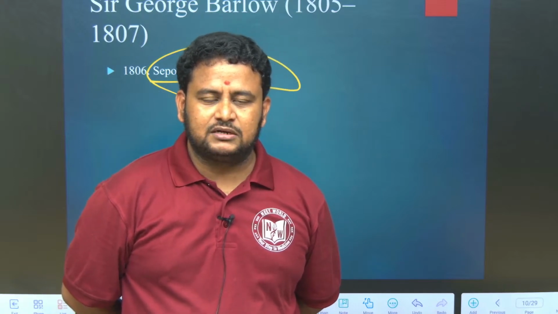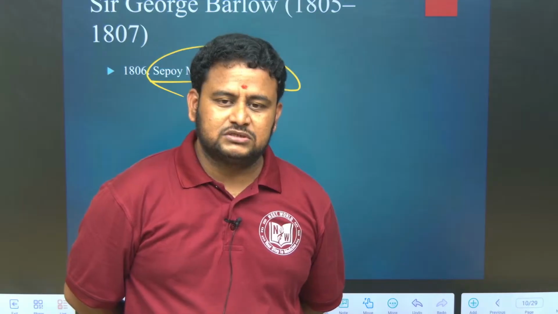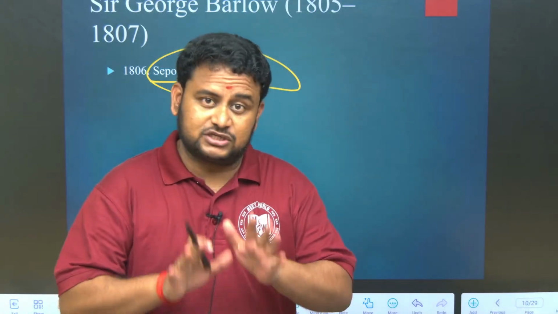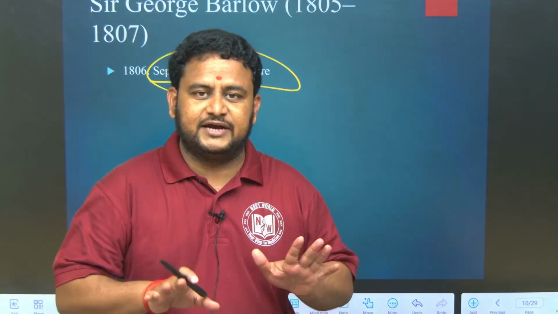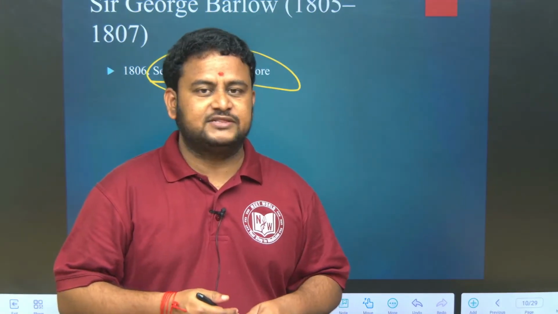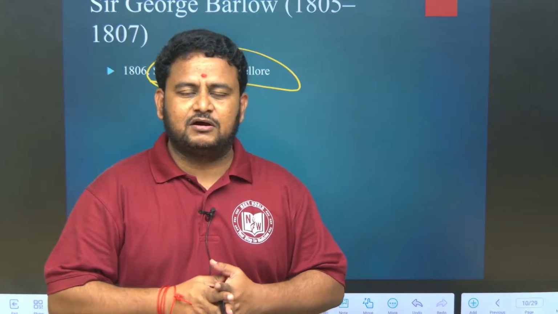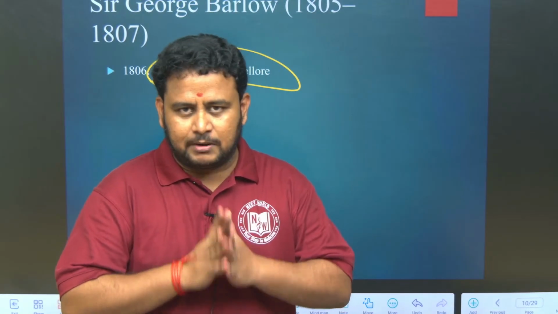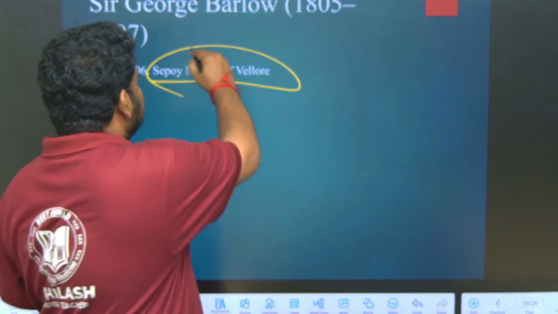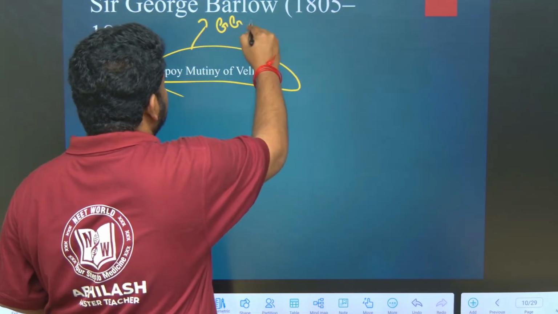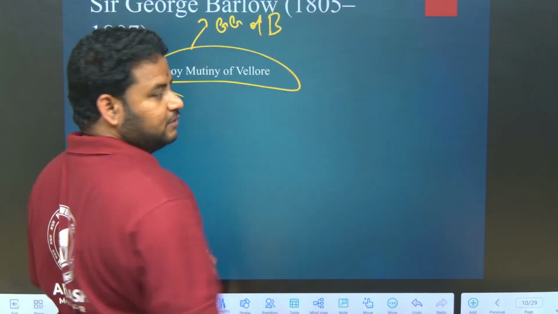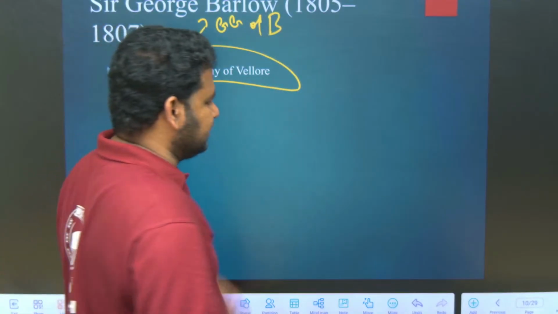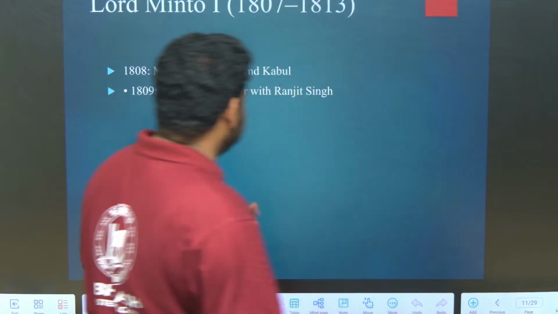Who was the Governor General of India? Not India, who was the Governor General of Bengal? Till now we are still with the Governor General of Bengal, not the Governor General of India. Governor General of India comes after 1833. Who was the Governor General of Bengal when the Vellore Mutiny took place? It is George Barlow. Vellore Mutiny in 1806. Clear? Nothing much to explain here.